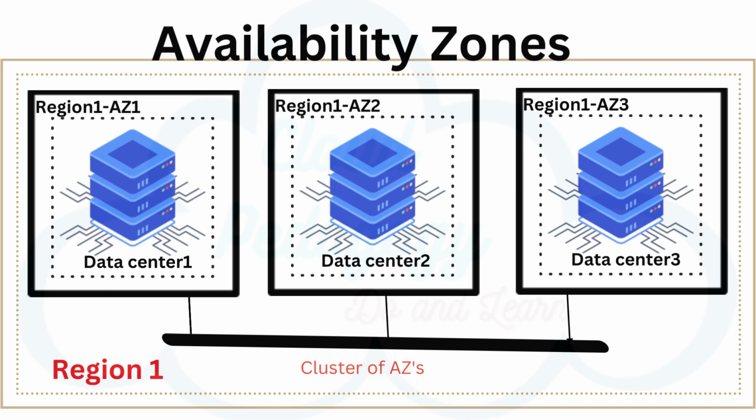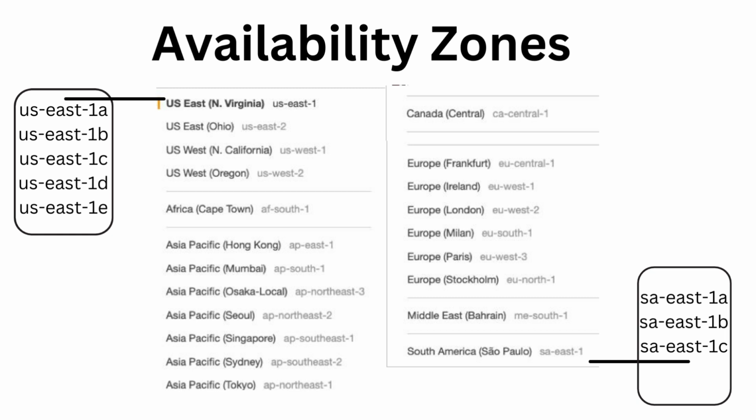AZs also have a code name. Since they are located inside regions, they can be addressed by appending a letter to the end of the region code name. For example, US East 1A. It is an AZ in US East 1, which is nothing but the North Virginia region. SA East 1B, an AZ in SA East 1, which is the Sao Paulo region in South America. If you see that a resource exists in US East 1C, you know this resource is located in AZ C of the US East 1 region.